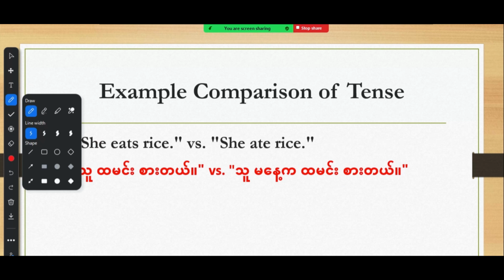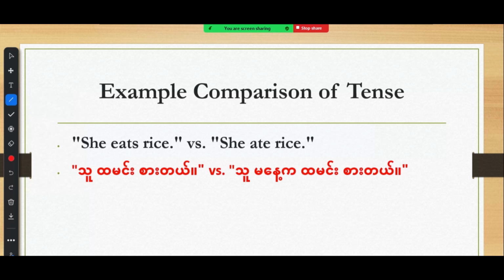Let me draw a box and a line here. You can look at the verb. It's the same. We don't even need to use the past verb in Burmese. It's still okay if we use the past verb in the Burmese language. We can say "Tu maniga tamin sa kede." Even if we don't say kede, it's totally fine. "Tu maniga tamin sare" in the Burmese language.